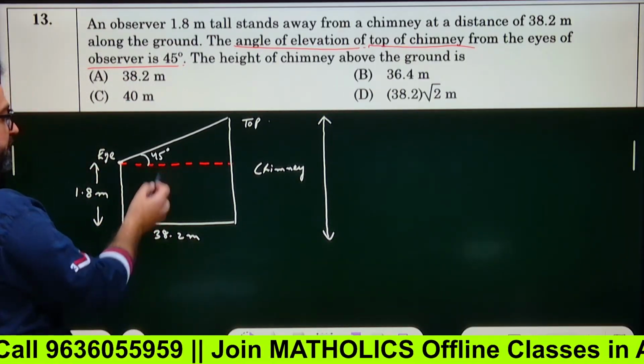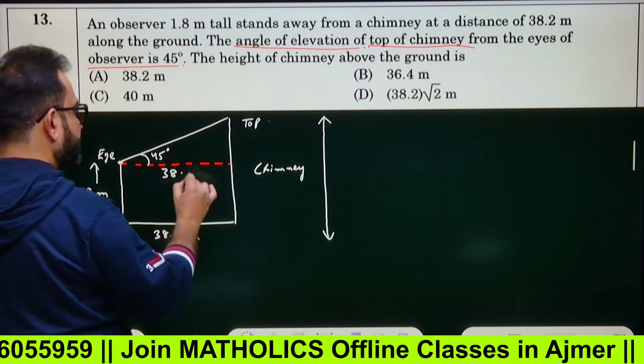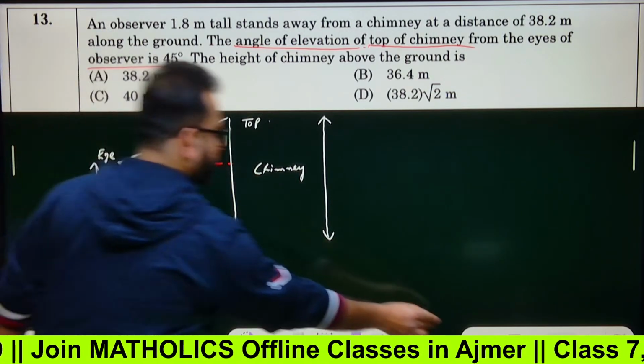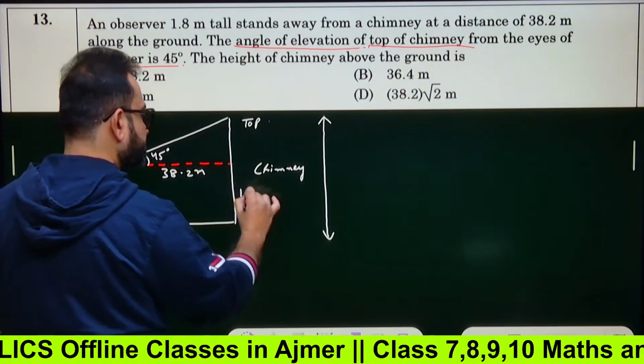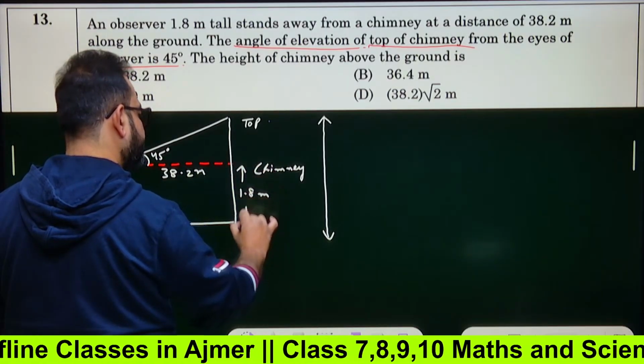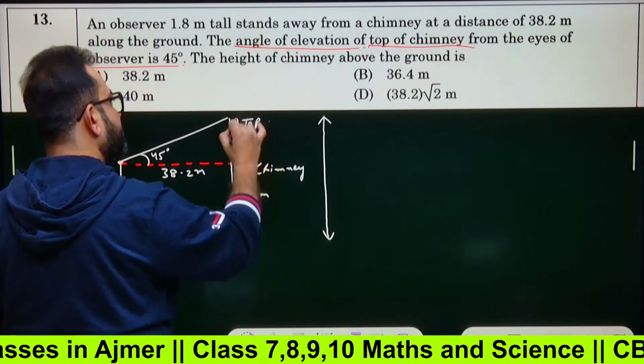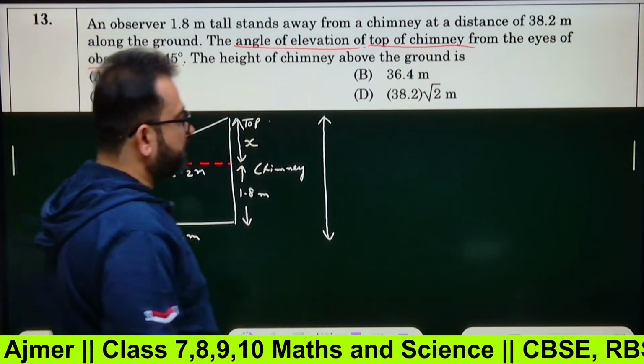So how to find? See, if this is 45 degree, this is 38.2, so this is also 38.2 meter. If this is 1.8, so this is also 1.8 meter. So you just have to find this height. Let's say this is x.